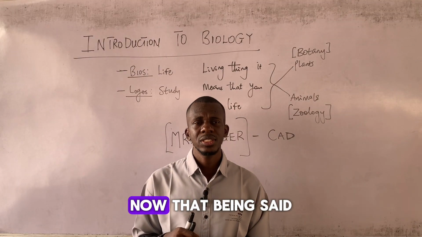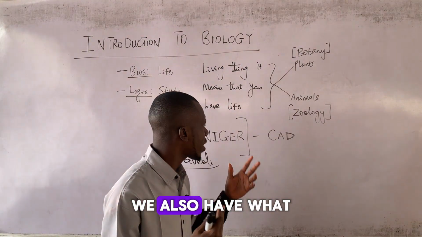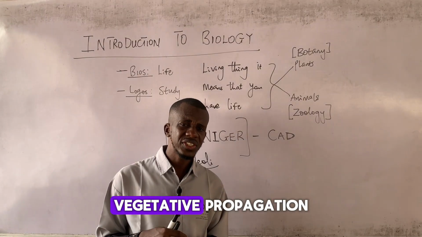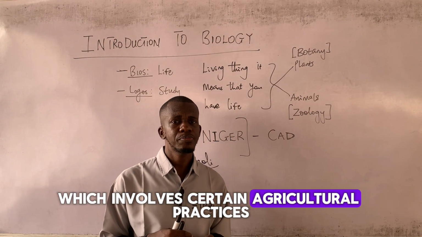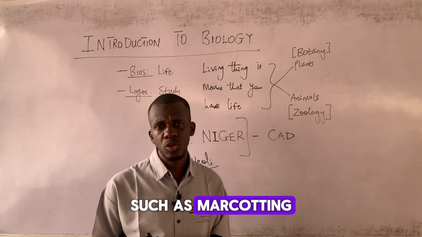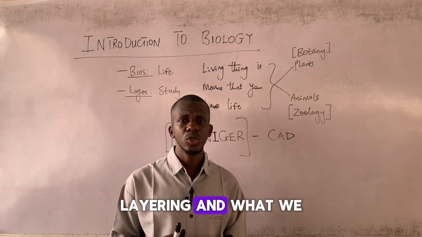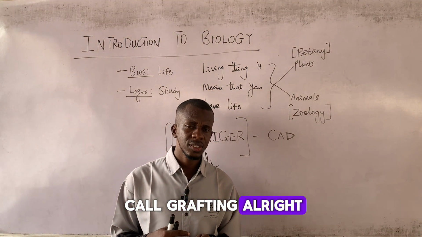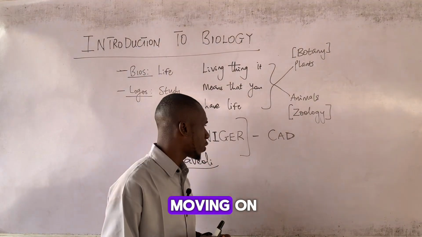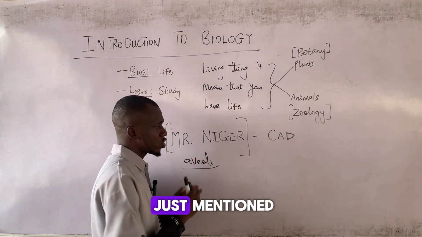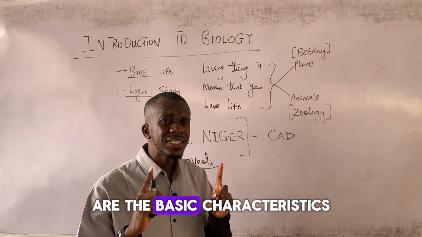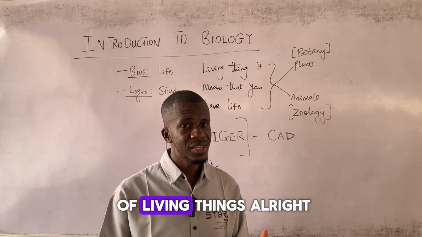All right. Now, that being said, we also have what is called the artificial vegetative propagation, which involves certain agricultural practices such as marcotting, layering, and what we call grafting. All right. There are others. Now, moving on, these seven that I just mentioned are the basic characteristics of living things.